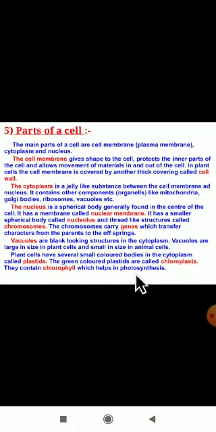As you all know, plants prepare their own food by using water and carbon dioxide in the presence of sunlight and chlorophyll. Then what is chlorophyll here? It is a green colored pigment. So the plants are green in color. Why are the plants green in color? Because they have chlorophyll pigment.